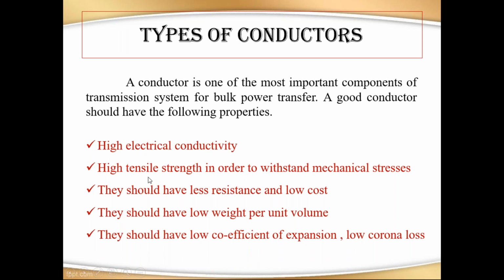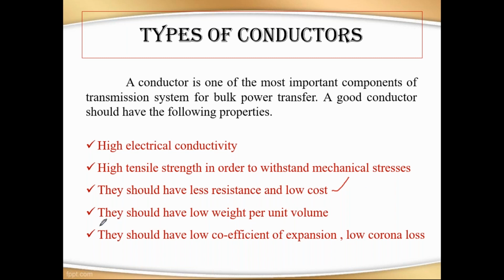Already I said that if a metal can easily break down, it has less tensile strength. So you should not use that type of conductor in a transmission line. Why? Because the transmission line should withstand wind and temperature. So it should have high tensile strength in order to withstand mechanical stresses. Next, the third one is they should have less resistance and low cost. What is the main reason? If it has more resistance, it does not allow more current in the transmission line. And one more thing, it should be low cost from an economical point of view.